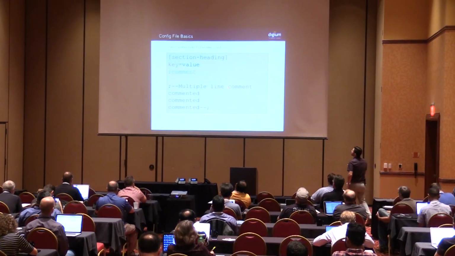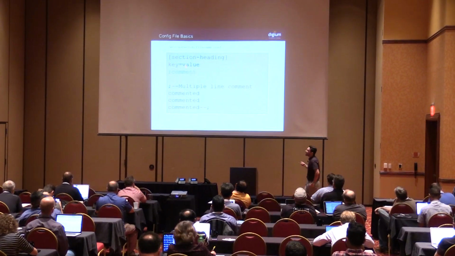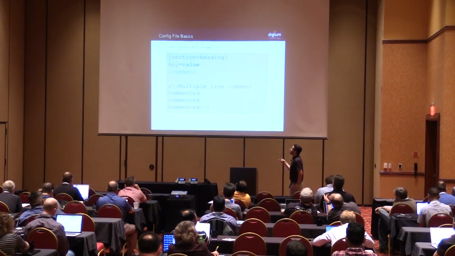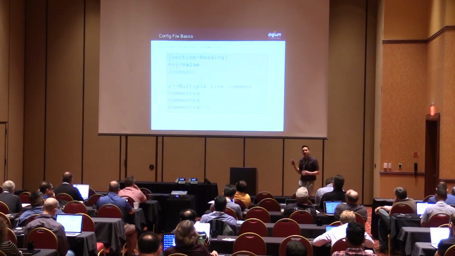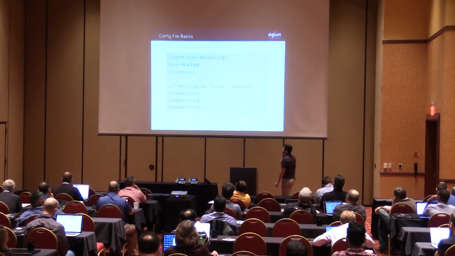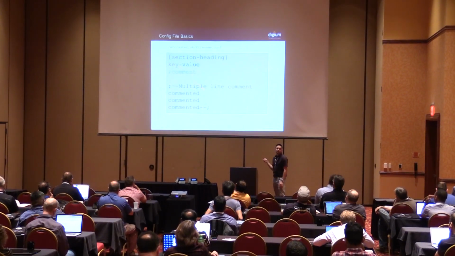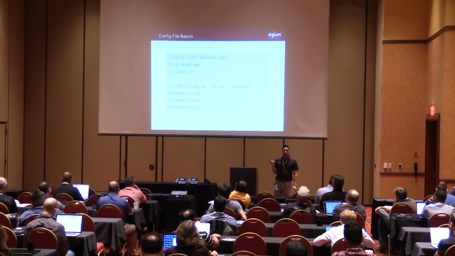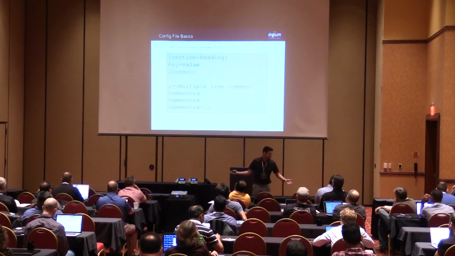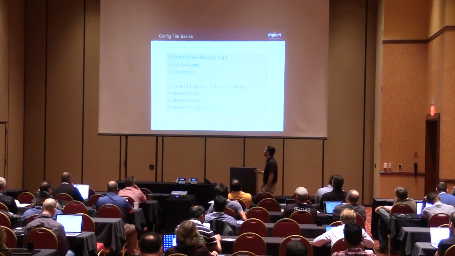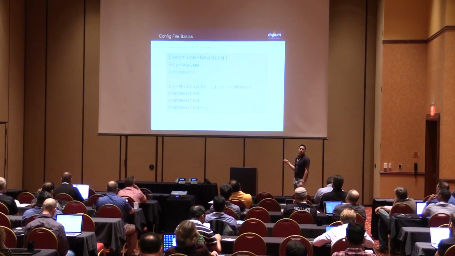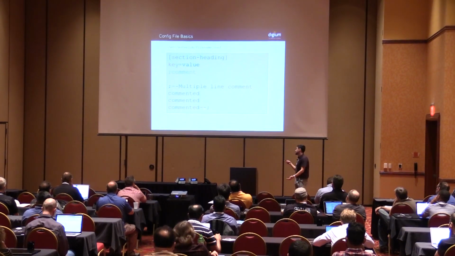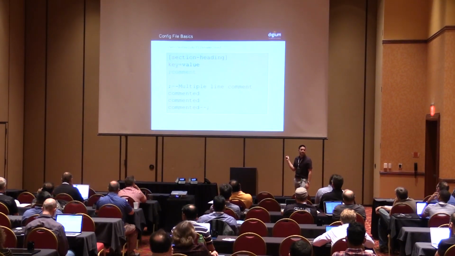Inside those sections, you will have keys and values. And again, those depend on the file that you're working with. But this will be, for example, password equals my password, right? Username equals username. That is the format that you follow. You can comment lines with the semicolon. We don't use the pound because pound is a DTMF digit, right? And if you want to do multiple line comments, you will do this. So, not pound, semicolon, dash, dash, and then dash, dash.